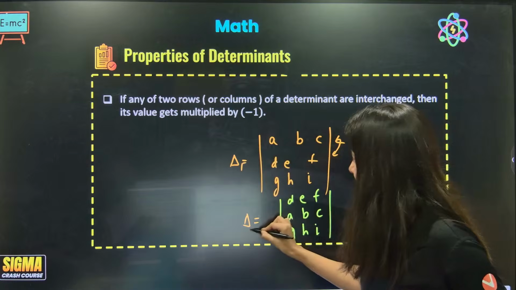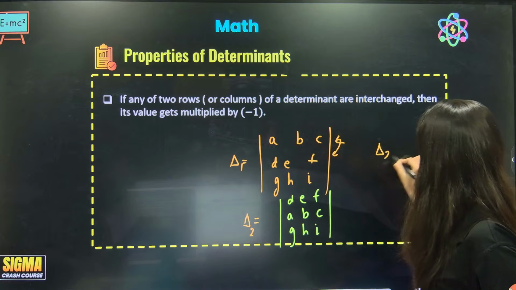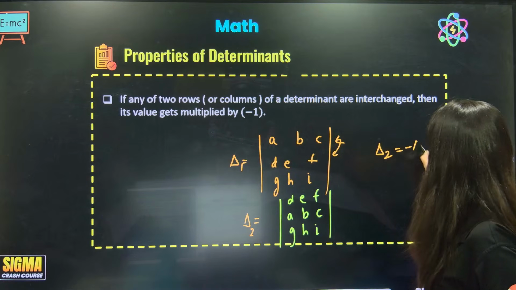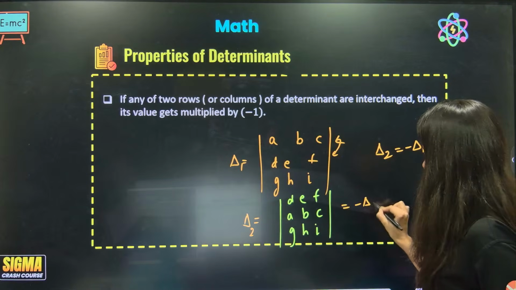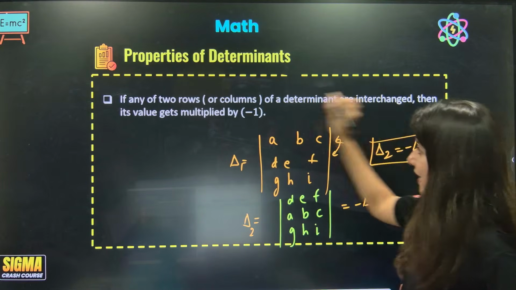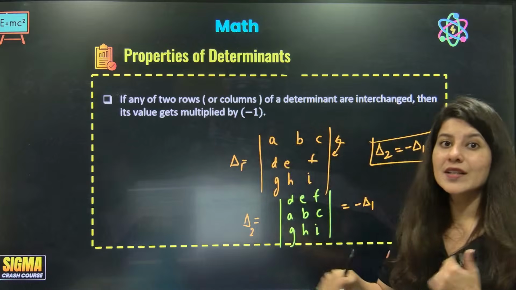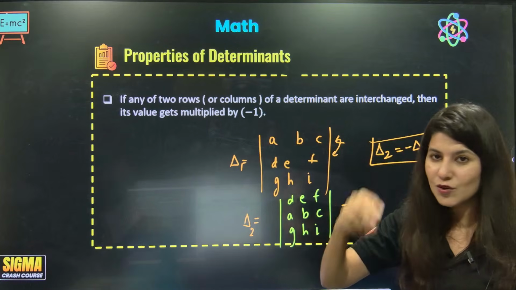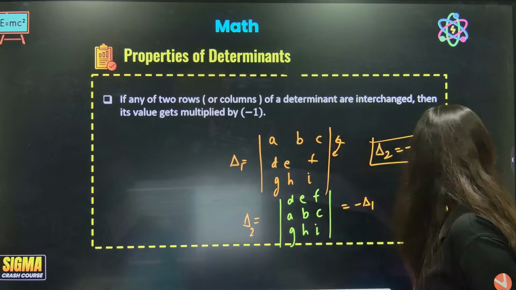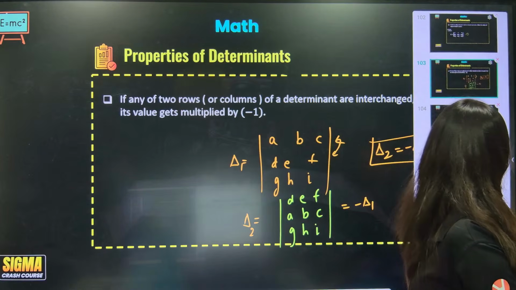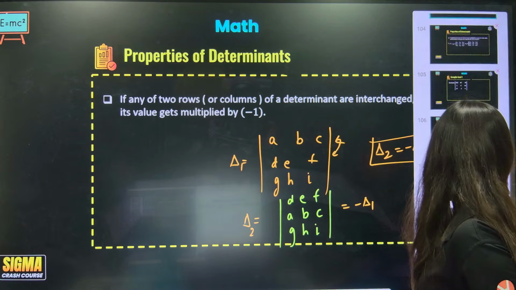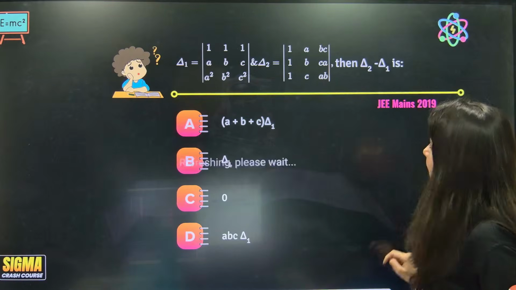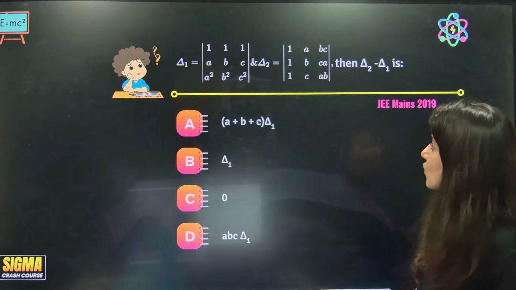This is del 1, this is del 2. So del 2 will be equal to minus del 1. The value will get multiplied by a negative sign. So if you interchange any row, just multiply by a negative sign. If you interchange any column also, you have to multiply by the negative sign. Are you getting it? Yes. Let's understand this question.